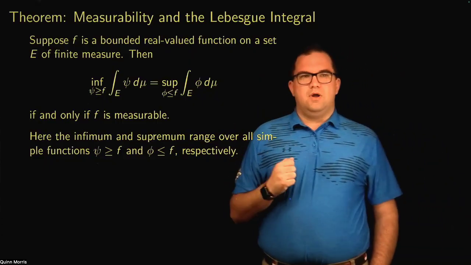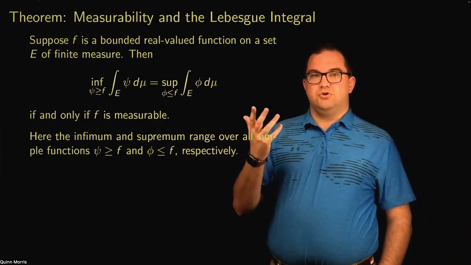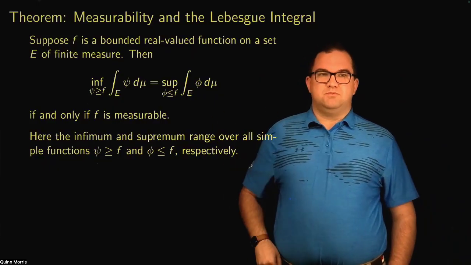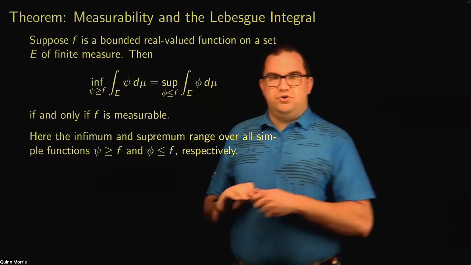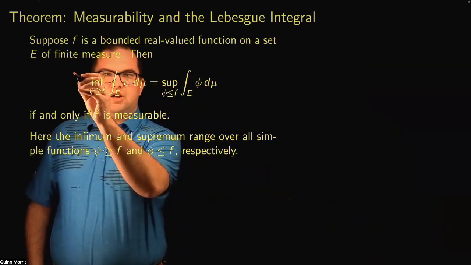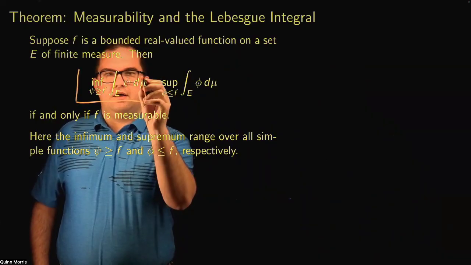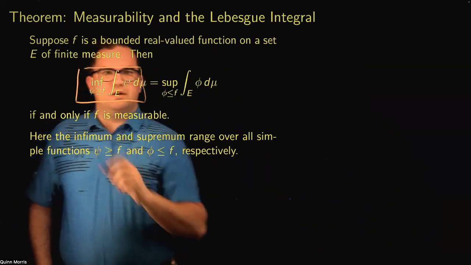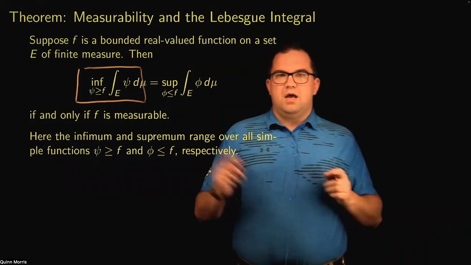But at least for bounded real-valued functions on sets of finite measure, we can think of this as being some sort of equivalent definition. Now, what I want to do is look at each of these quantities. I first want to think about this infimum quantity, and then we'll likewise think about the supremum quantity here.